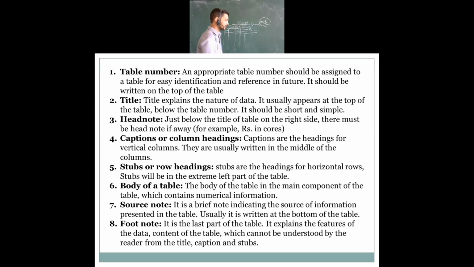Then the body of the table. Whatever information is there in it, for example the country's name and total population: China 150, Pakistan 95, then further names. This is the information which is contained. The body of the table is the main component of the table, which contains the numerical information. This is the numerical information. In India 135 crore of population is there, in China 140 crores, in Pakistan 95 crores only. That is the thing.